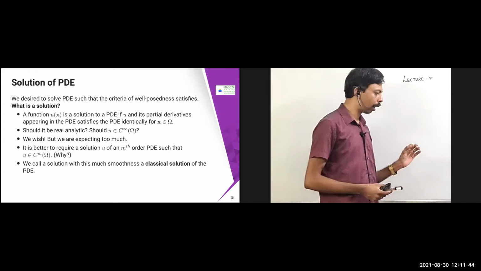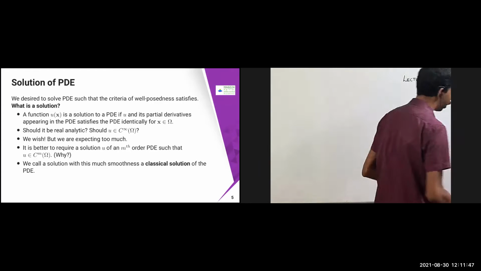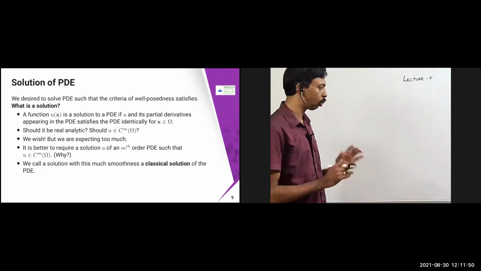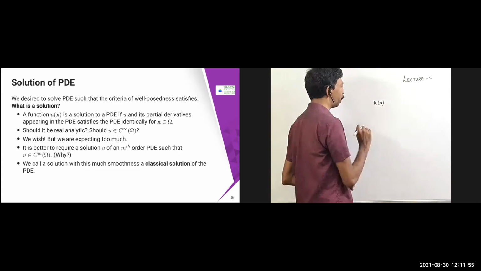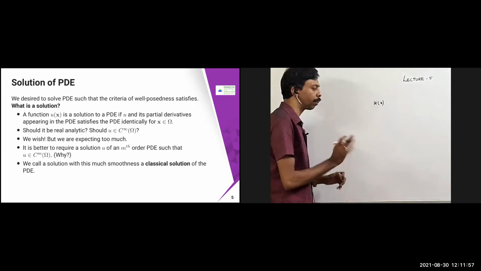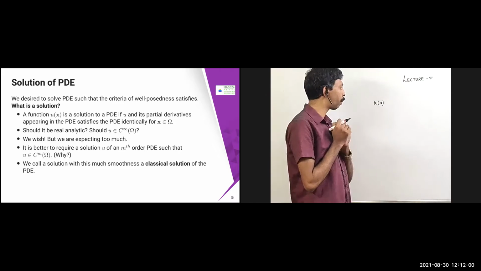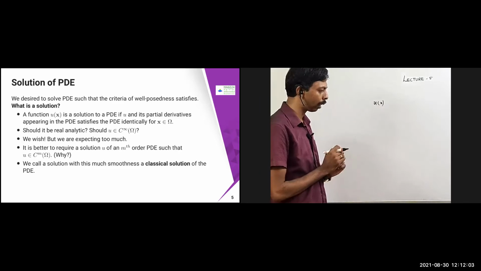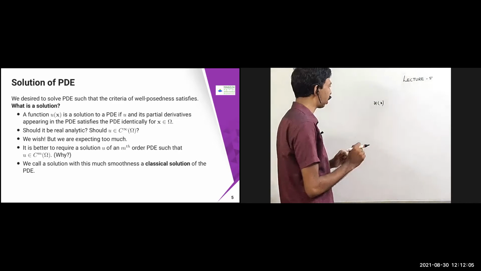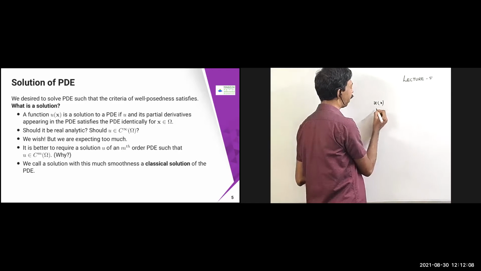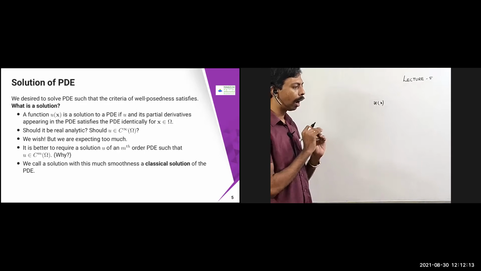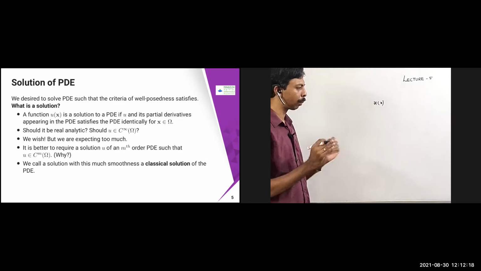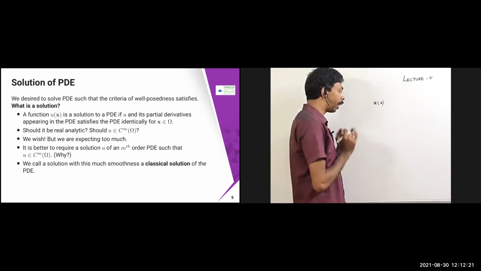Suppose some PDE is given. What you need to find is u of x. In this lecture we will mostly stick to u of x only, so we are not going to solve systems of PDEs, only simple PDEs. A function u of x is a solution of the PDE when it satisfies all the partial derivatives appearing in the PDE identically.